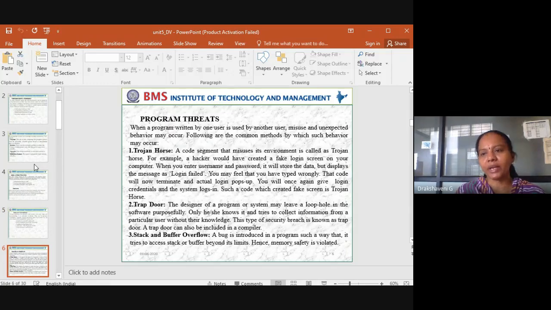Next is program threats. So what are program threats? When a program written by one user is used by another user, misuse and unexpected behavior may occur.